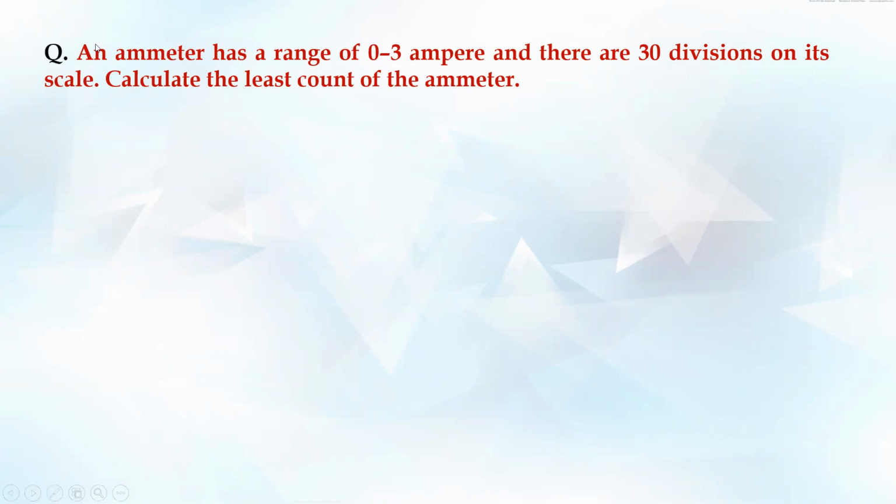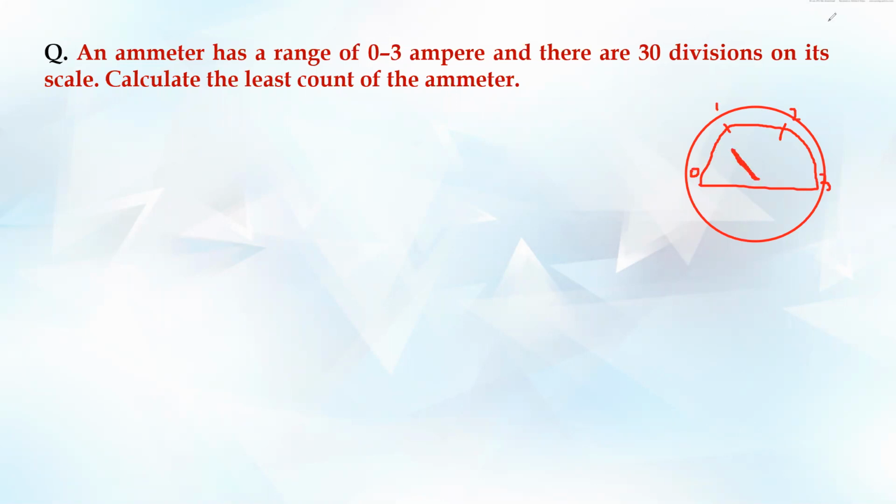I'll just start. In this case, an ammeter has a range of 0 to 3 amperes. Now what does that mean? Range means, the ruler or scale you use to draw lines has a range of 0 to 15 centimeters, or simply 0 to 30 if it's a bigger scale. So if I have an ammeter, its reading range is from 0 to 3. Here will be 1, here will be 2. So it reads from 0 to 3 with the pointer, and there are a total of 30 divisions.